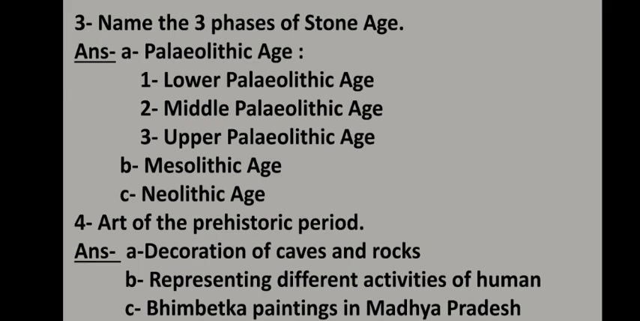Then the third phase of the Stone Age was the Neolithic age. The Neolithic age started around 10,000 years ago and continued till 4,000 years ago, but in some places it continued till 1000 BCE. In this age, humans were totally changed. They started growing crops and domesticating animals, meaning keeping animals that are not wild in nature to produce food. All these changes that occurred in the Neolithic age are termed the Neolithic Revolution.